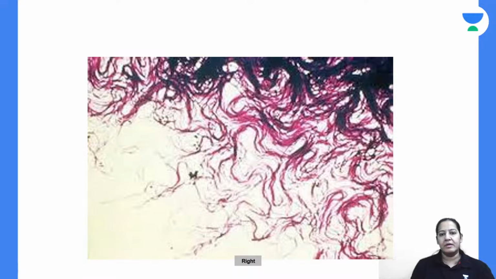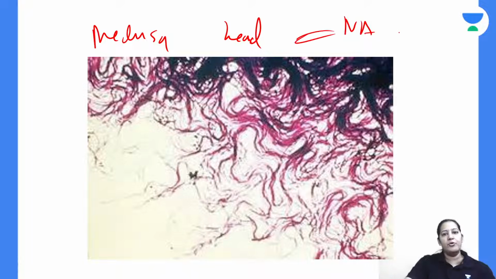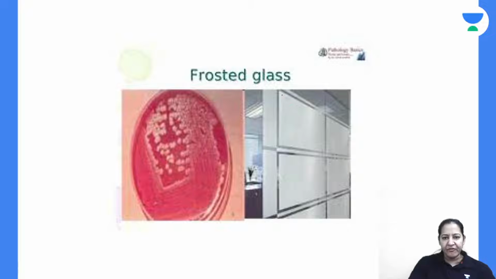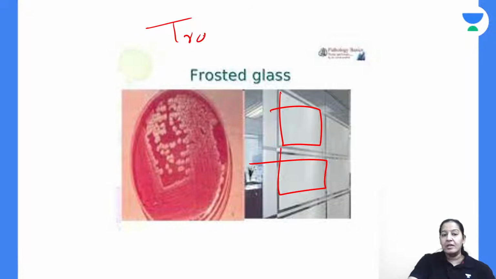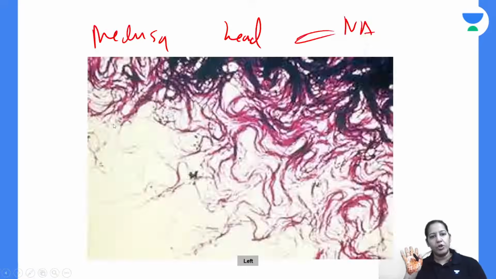Right? Number 1. You see, this is again Medusa head. Medusa head means curly appearance. So this is seen on nutrient agar. Give me a thumbs up. You see the frosted glass. It is translucent, not transparent. The color of the colony is translucent. Can you see the color of the colony on nutrient agar? That's why it is known as frosted glass appearance. Frosted glass. You got my point?